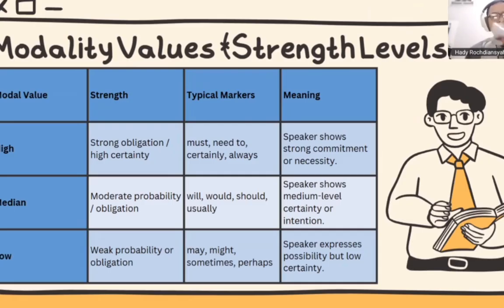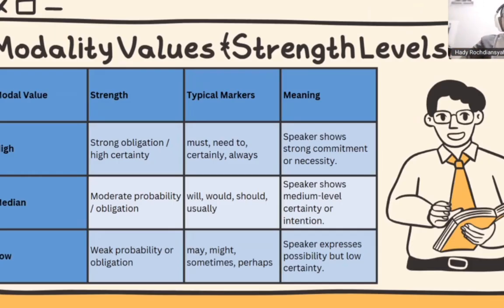And then the next modality value is the low modality value, which shows weak probability or obligation. It comes with words like might, sometimes, and perhaps. The speaker expresses possibility but low certainty. I can explain it in Bahasa, if you know.